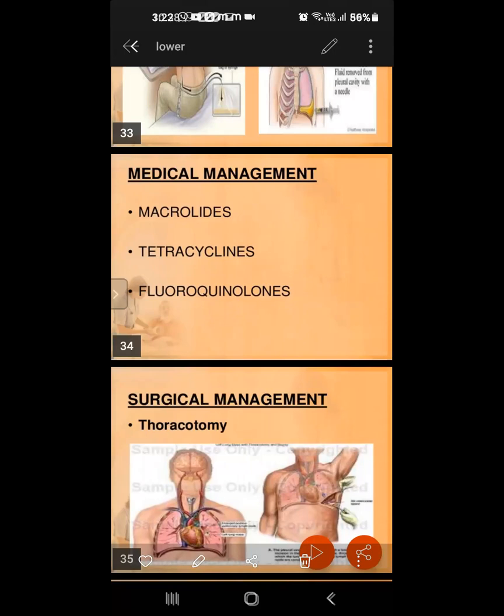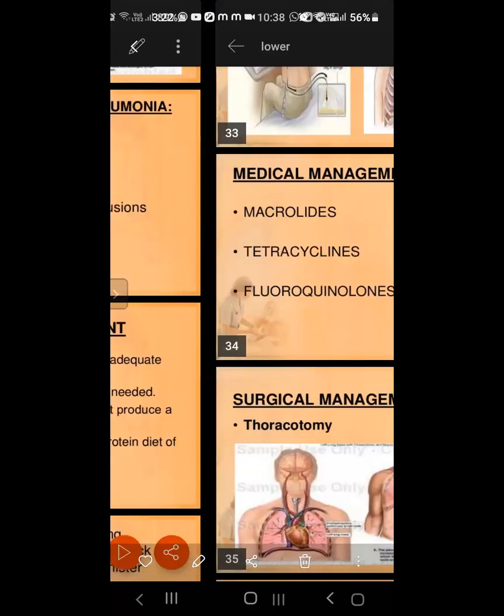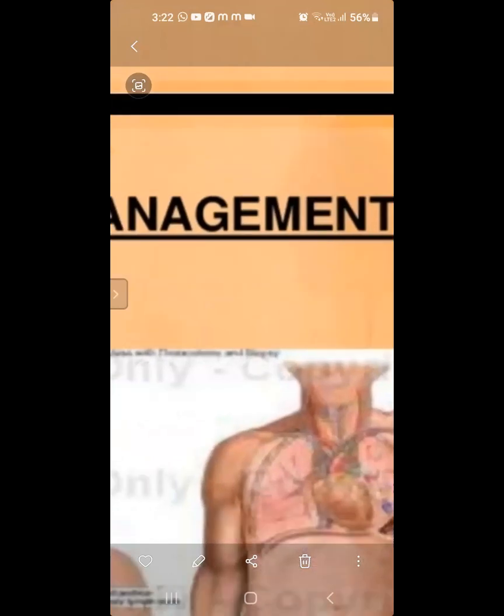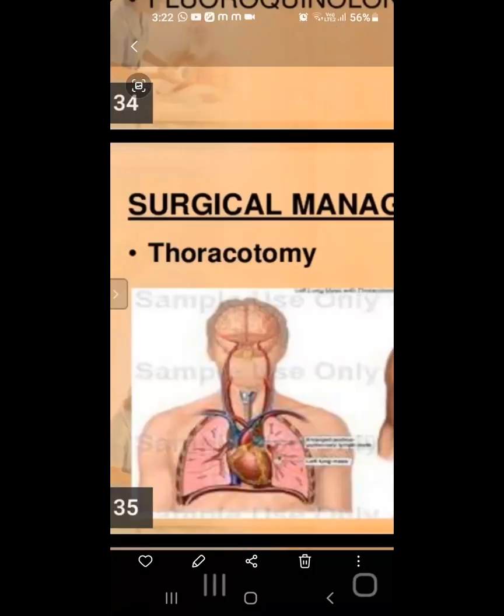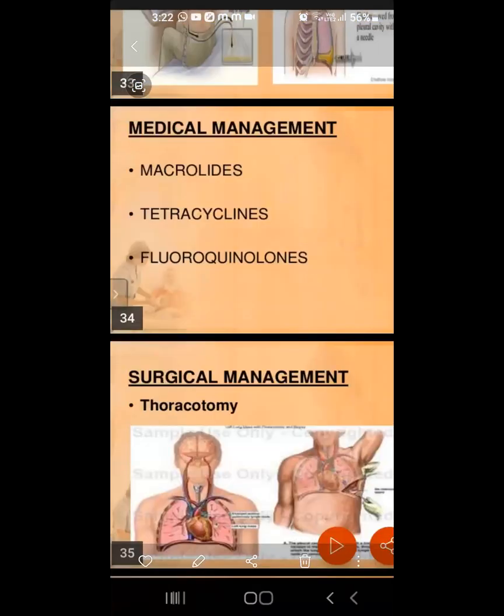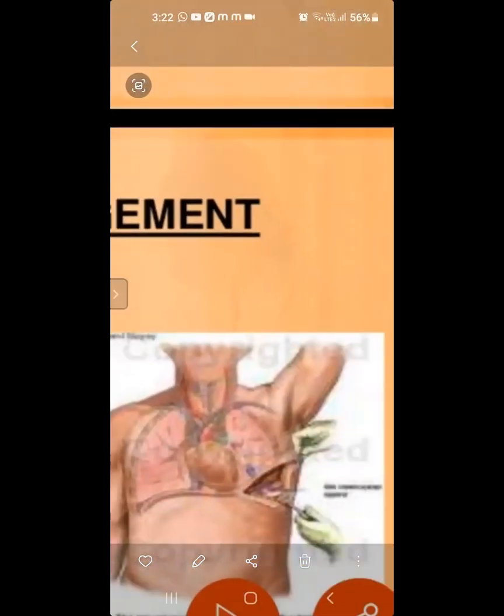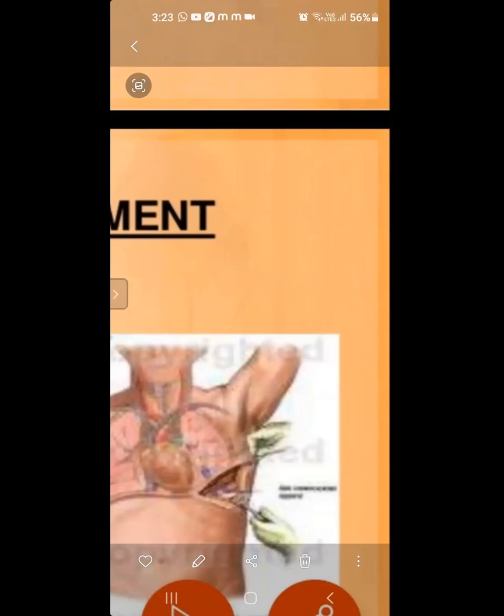In pneumonia, medical management is macrolides and tetracyclines, and fluoroquinolones. Those are the medicines we will give. Surgical management is lobectomy. Okay, lobectomy. There is no need to go into detail. You just need to know what the surgical management of pneumonia is: lobectomy. The infected lobe will be taken out.